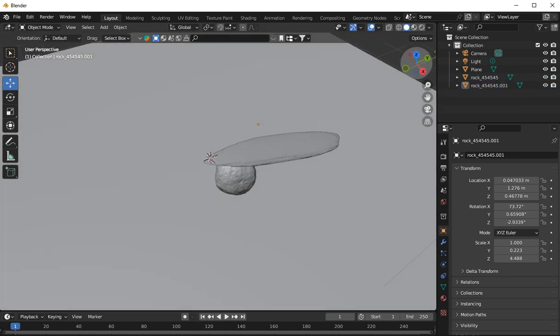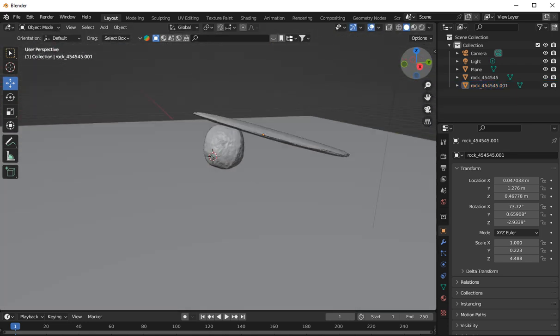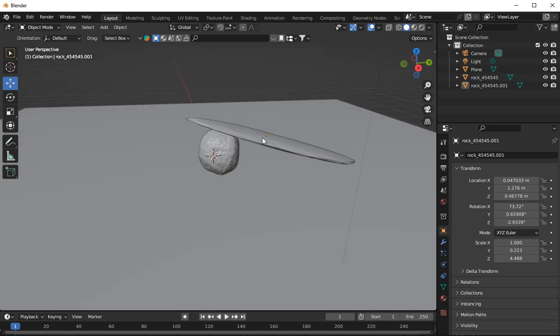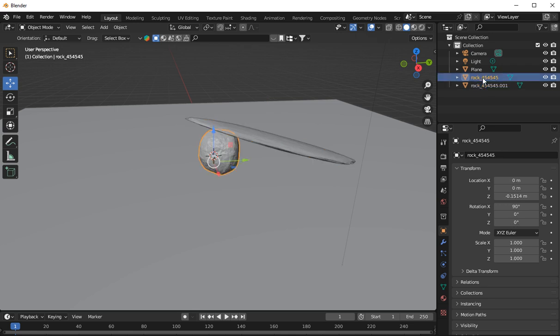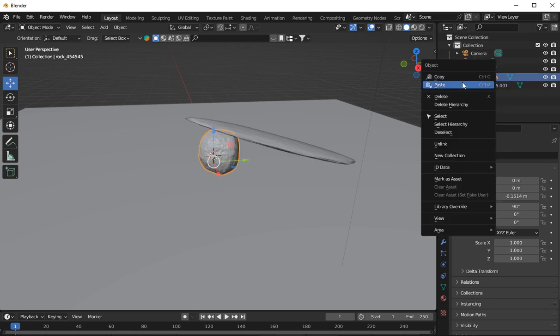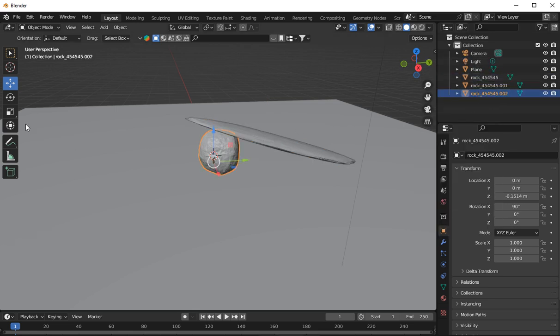Now, as you can see, you can slowly build up your level. And of course, if you want different types of rocks, you can just click on any rock you want, let's say that one, copy it, paste it. I said I built a whole entire level out of this one rock, so you can scale it down and move it.